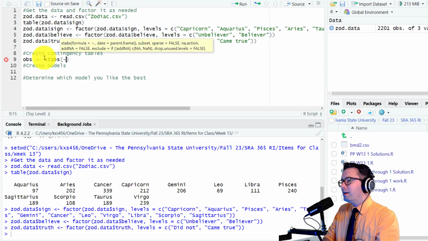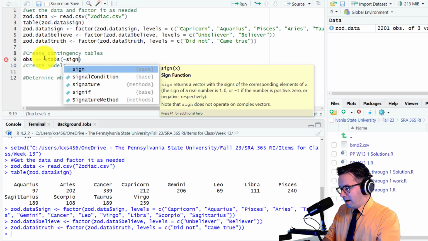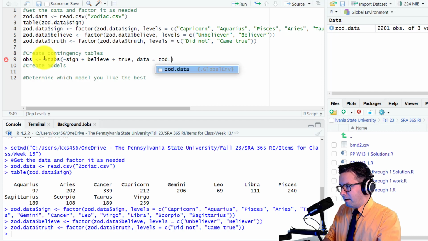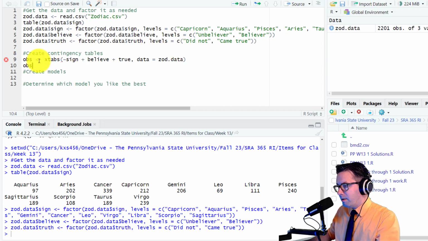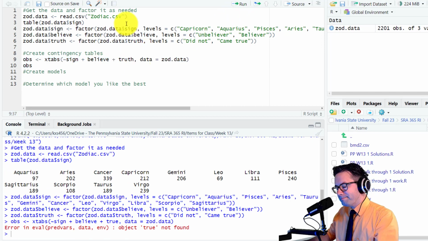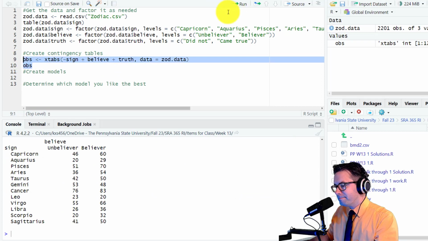And so if we put them in the order that they're here, so sign plus believe plus was it true, referring to data is Zod data. And then we want to look at it. So I'm going to run this, and we're going to see what this looks like. Let's see. Oh, it's truth, not true. There we go.